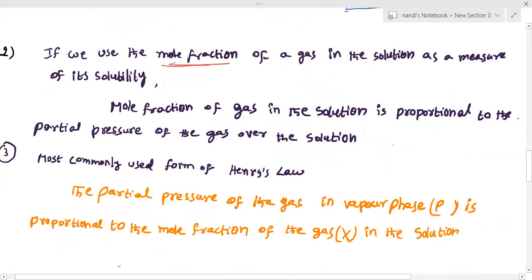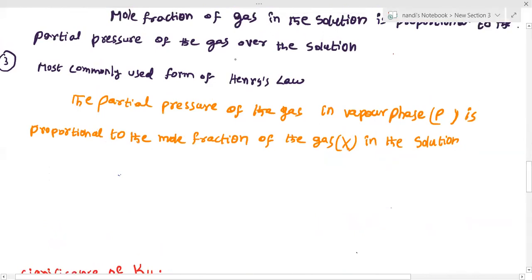Temperature should be constant. Suppose I explain the solubility of the gas in terms of mole fraction. Now we are going to give one formula for that. The most commonly used definition of Henry's law is that the partial pressure of the gas in the vapor phase, P, is proportional to the mole fraction of the gas, X. Indirectly, the more the gas is soluble in the given solvent, the more can evaporate and go upward.